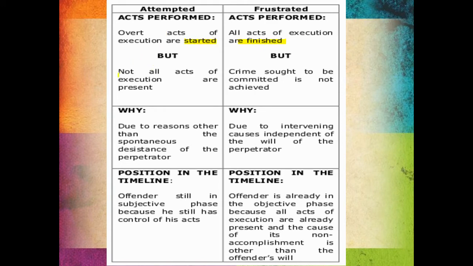But here, in frustrated, not all acts of execution are present. Hindi na-execute lahat. But here, crime sought to be committed is not achieved. Yung crime na gusto niyang ma-commit ay hindi na-achieve. That's frustrated. Anong rason dito? Due to reason other than spontaneous resistance. Okay? Pag merong other than spontaneous resistance, anong tawag natin dyan? Attempted. Pag merong due to intervening causes independent of the will of the perpetrator, then that is frustrated. Yan yung kaibahan ng dalawa.